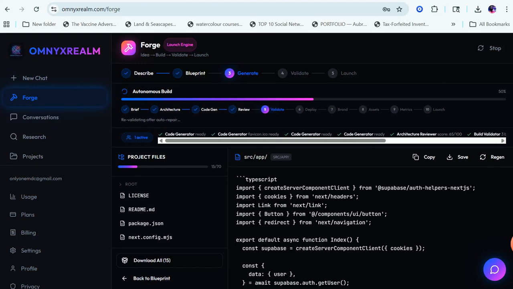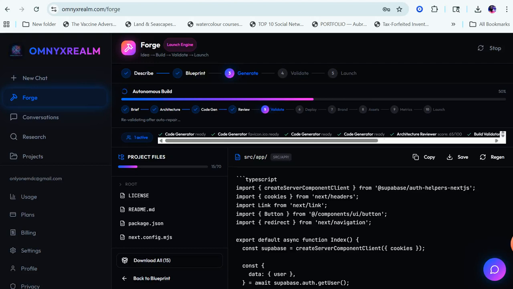And look where we're at. We went from brief to architecture to code generation to review. It's already validating everything that it's done. A bug or so could pop up, but it's going to correct the bug as it pops up. It's going to keep going. It's going to keep restructuring. It's going to keep fixing things and making things right. So we're just going to give it a little bit more time.